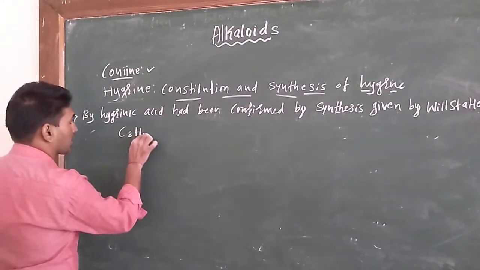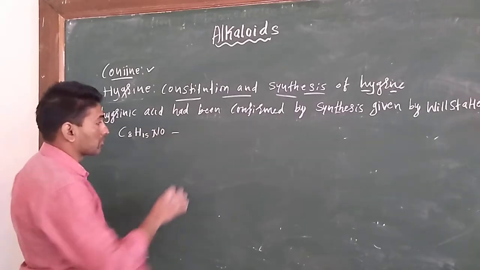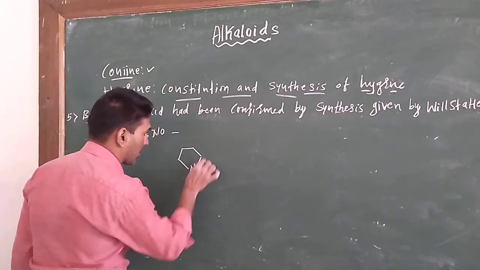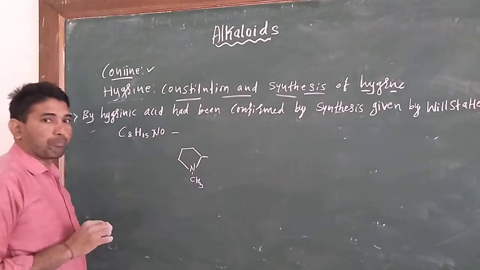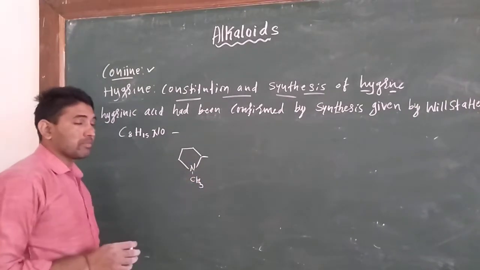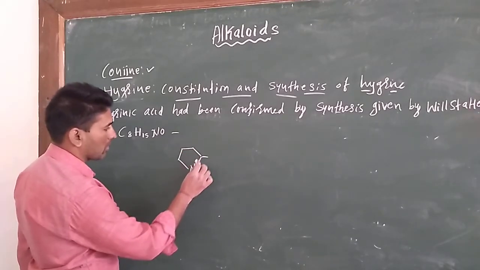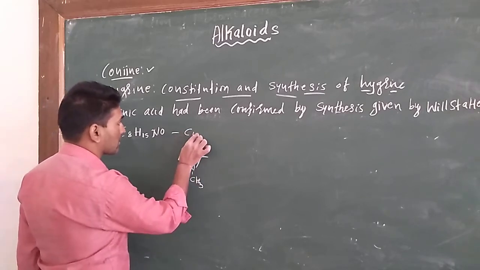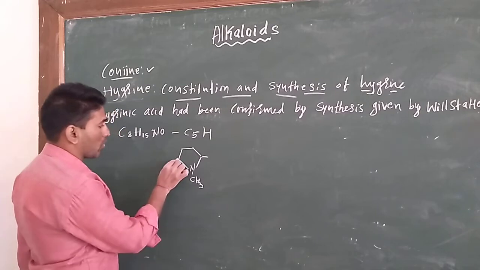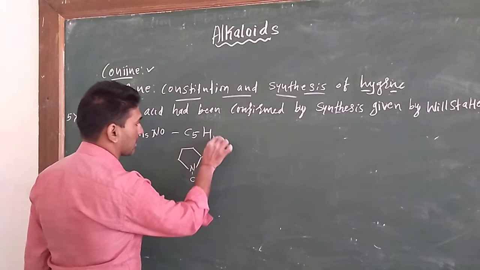The molecular formula is C8H15NO. Pyrrolidine contains a side chain: the ring has C5, then hydrogen atoms 1, 2, 3, 4, 5, 6, 7, 8, 9, 10, and one nitrogen.